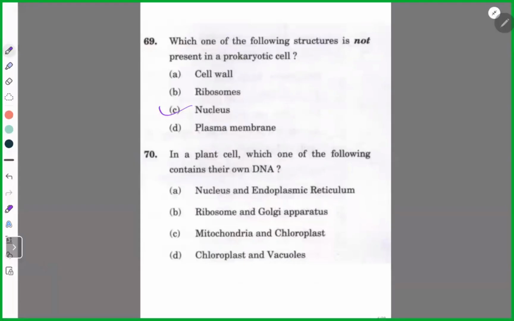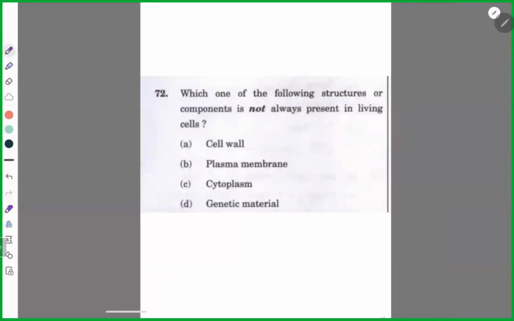Simple. So, from the content. Fast, fast, fast. Do it fast. Endoplasmic reticulum, obviously we didn't study. Golgi apparatus, we didn't study. Vacuoles we didn't study. Obviously C. C. Next. Try.